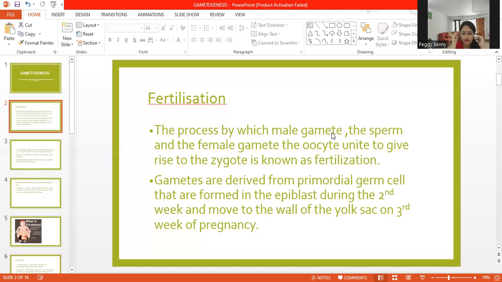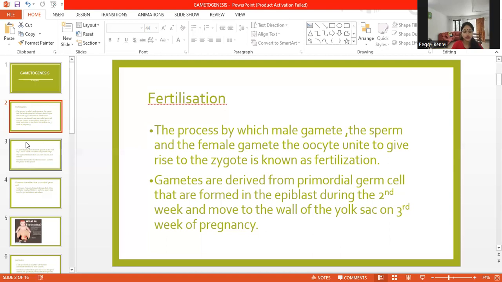So this is a very question-based paragraph, so you can expect questions from it, because I have seen that these questions do arise, asking for the week in which the primary germ cells are formed, or gametes are derived from the primary germ cells, or the movement of the gametes to the yolk sac is in which week of pregnancy. So I hope you will pay attention to this.